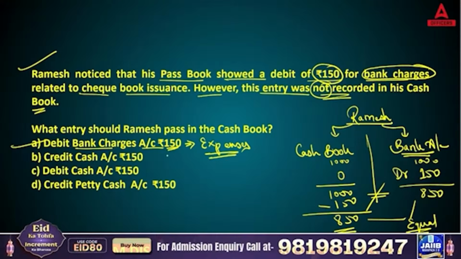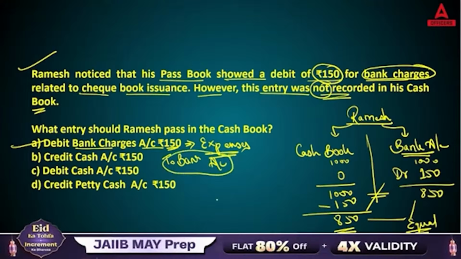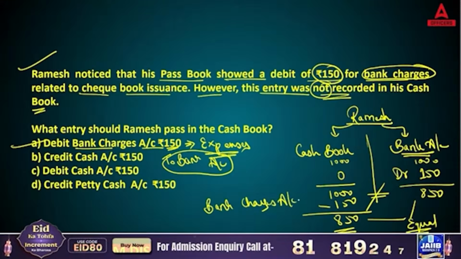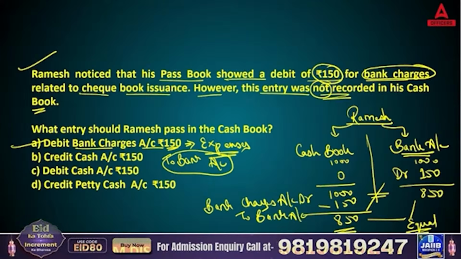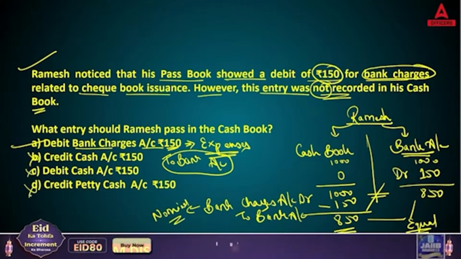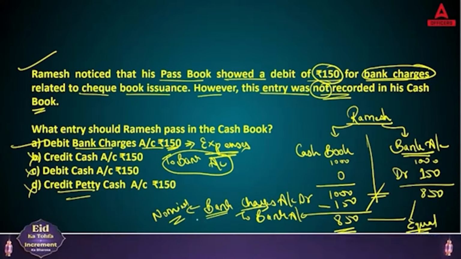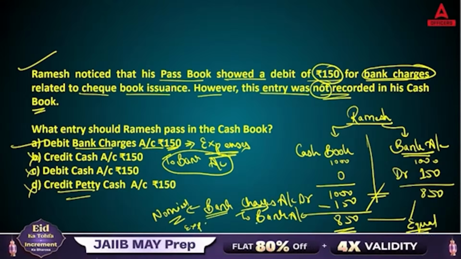Yes, and this will be credited to bank account. So basically here, the right entry is going to be bank charges account debit to bank account, because we are reducing the bank balance. Okay, so this is your nominal entry. In the other options, credit cash no, debit cash no, credit petty expenses no, petty cash no. The right answer is, of course, bank charges debit, that is your expense, and you are going to transfer this in your bank account.